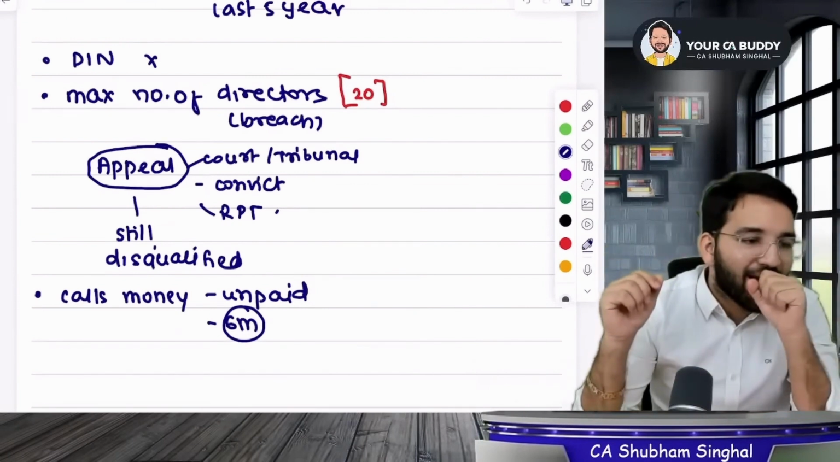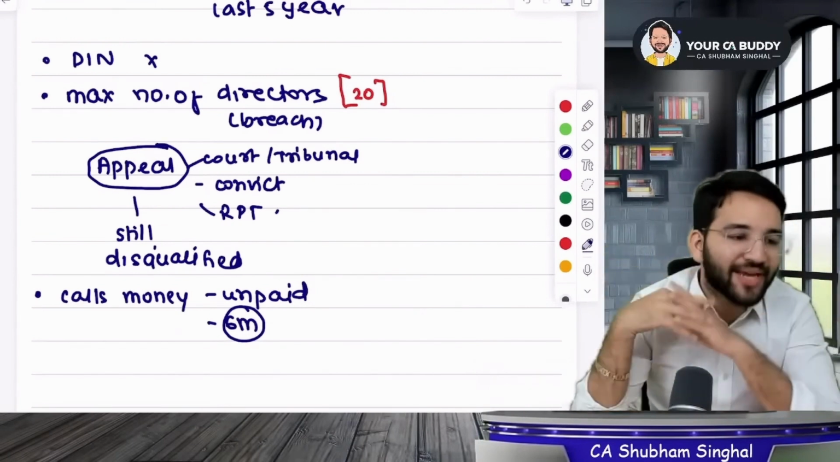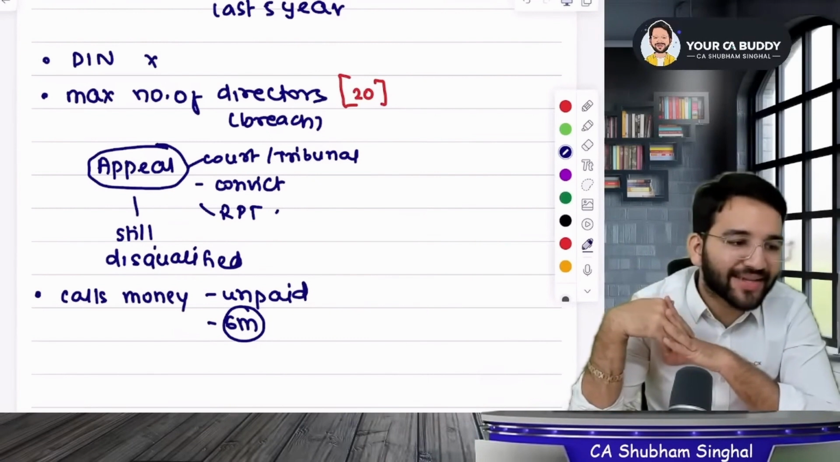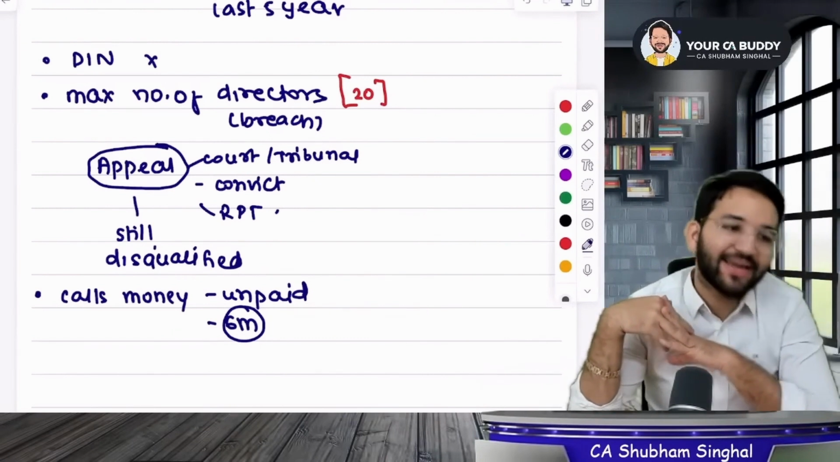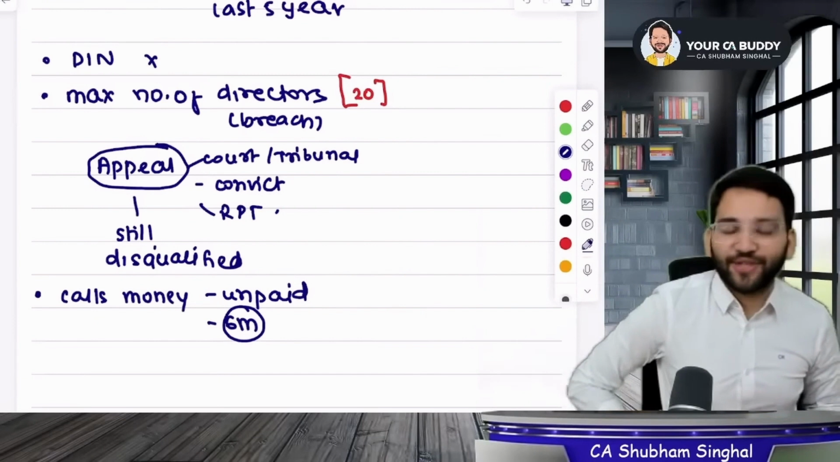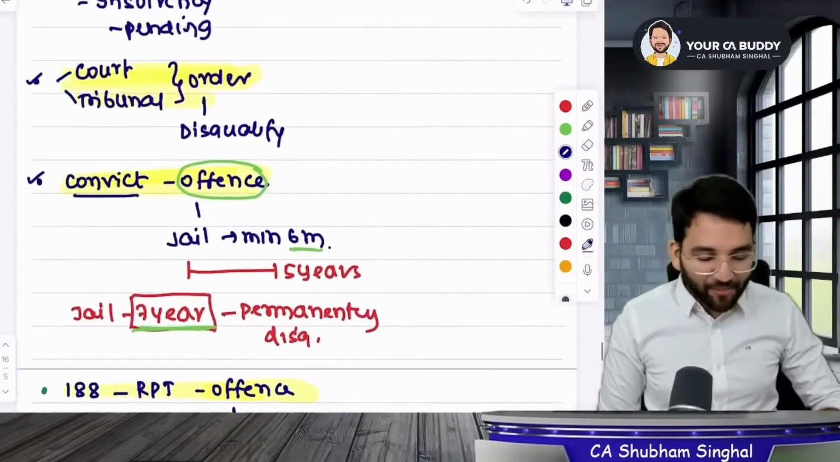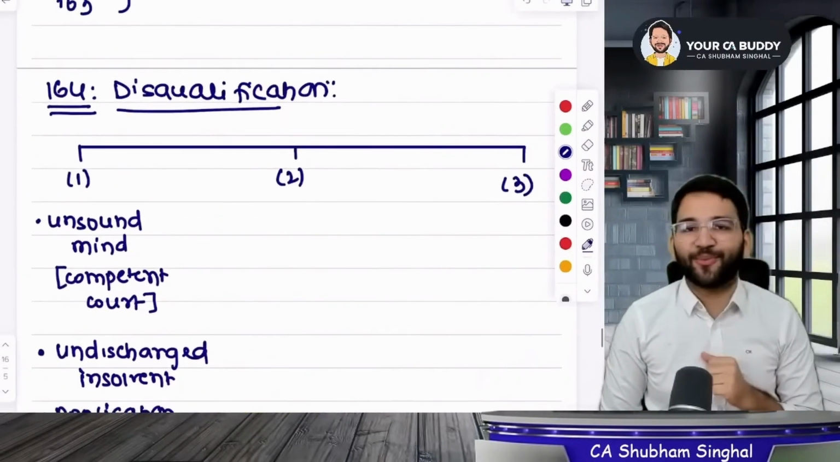Did you understand? Sir, did you understand what I said? Tell me yes or no. Yes, sir. What is the provision? These are your provisions for call money. These are all provisions where you get disqualified.